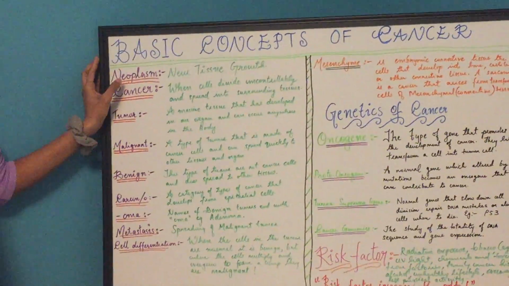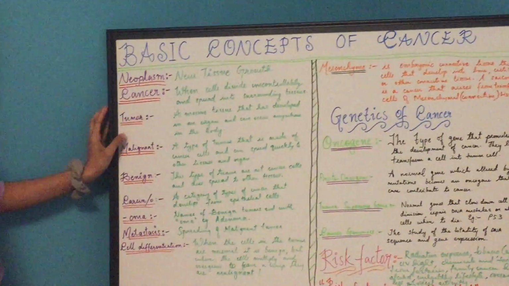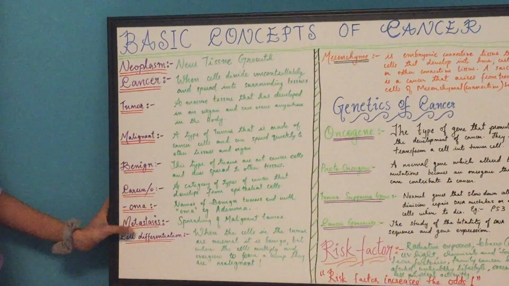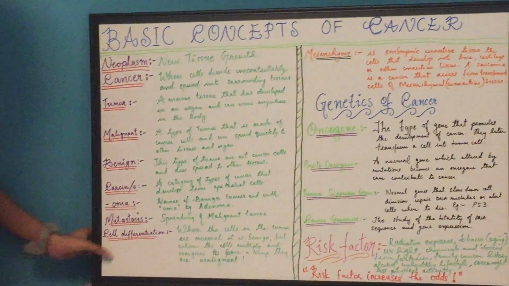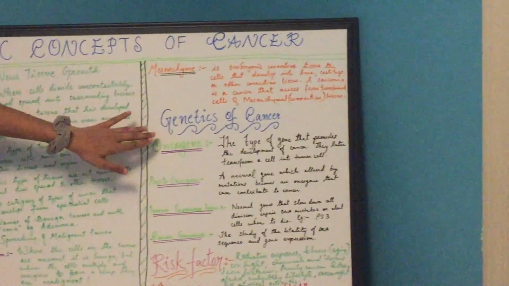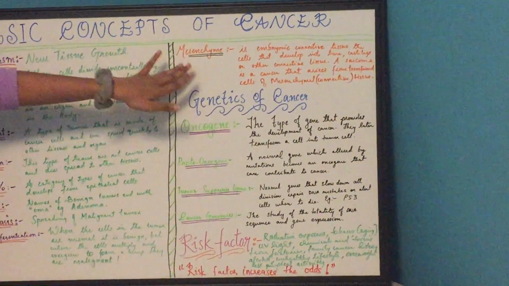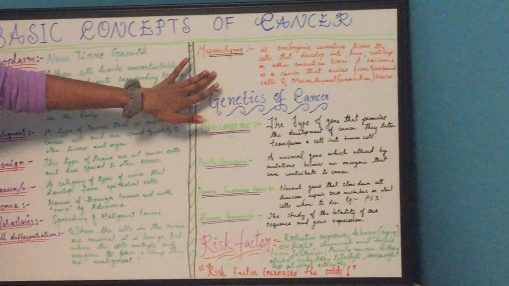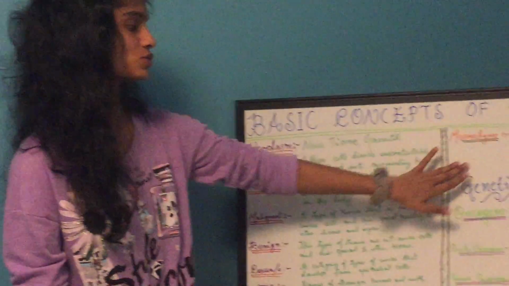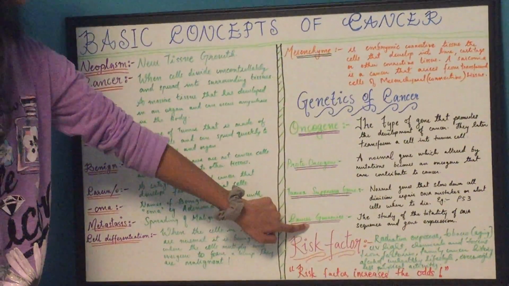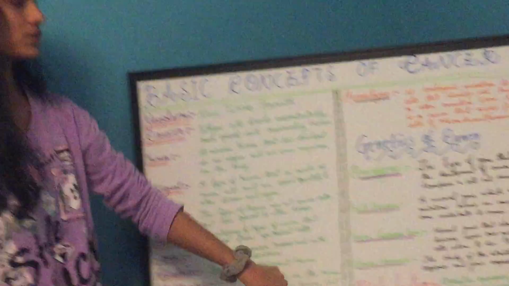First term I have is neoplasm, cancer, tumor, malignant, benign, carcinoma, metastasis, cell differentiation, mesenchyme, and I've written genetics of cancer, which is like another important fact of cancer while we talk about it. So I have oncogene, proto-oncogene, tumor suppressor, cancer genomics, and risk factor of cancer.